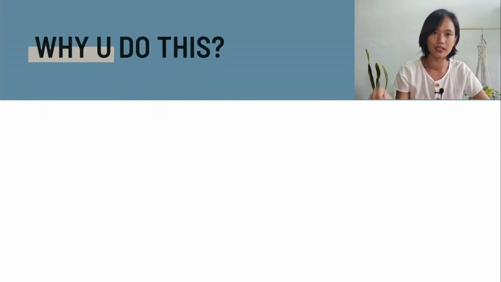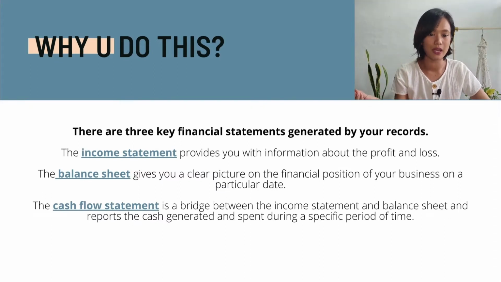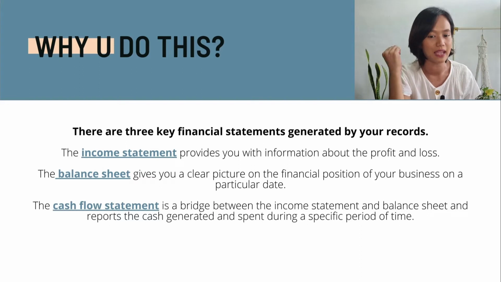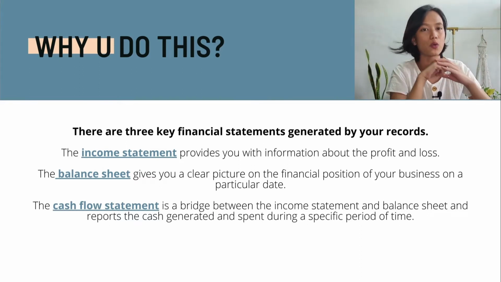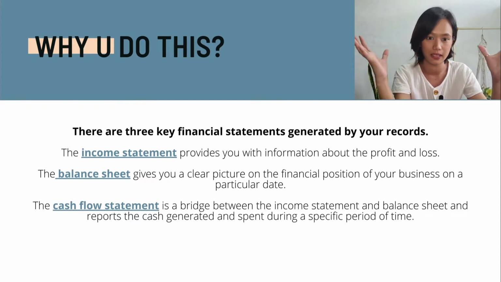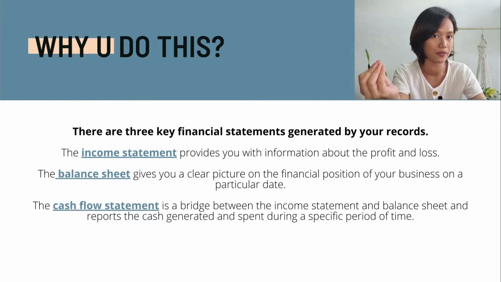Now, how can we communicate to these users how our company is doing? Through the income statement, the balance sheet, and the cash flow statement. When we say income statement, from the word itself, income, this provides you with information about the profit or loss in your company.